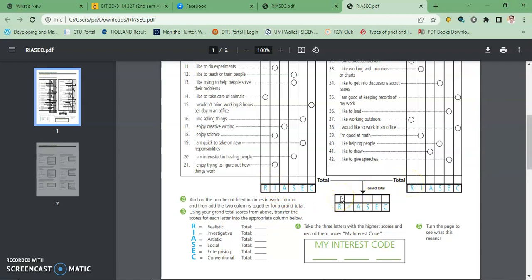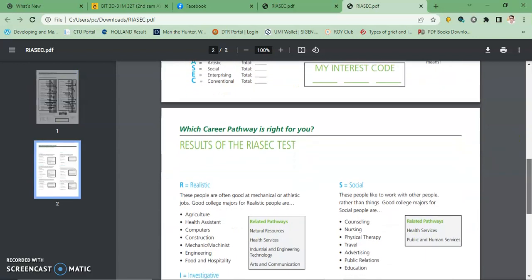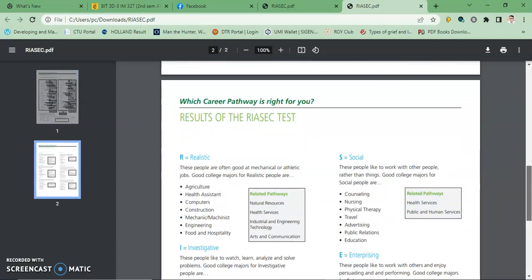Next, you put the scores here and identify the top 3 highest scores. For example, if your top 3 highest scores are I, A, and S, you put them here.